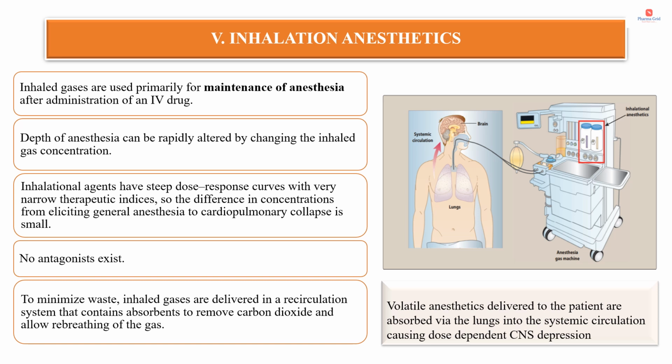To minimize waste, inhaled gases are delivered in a recirculation system. Here in the diagram you can see a machine. These inhaled gases are delivered through a recirculation system. The advantage of this recirculation system is that it contains absorbents to remove carbon dioxide and allow rebreathing of the gas. These volatile anesthetics delivered to the patient are absorbed via the lungs into the systemic circulation, causing dose-dependent CNS depression.